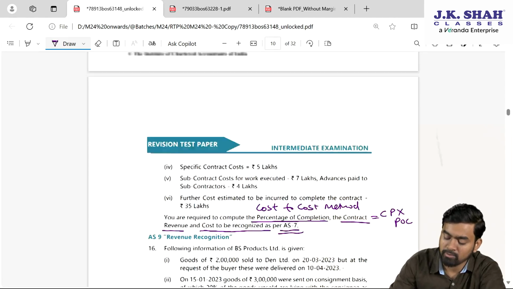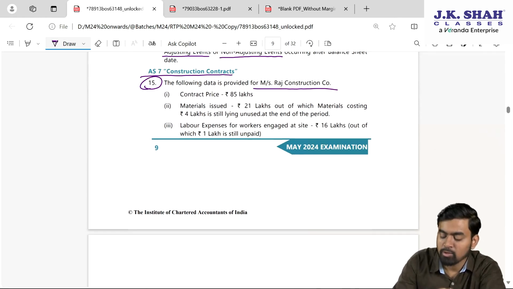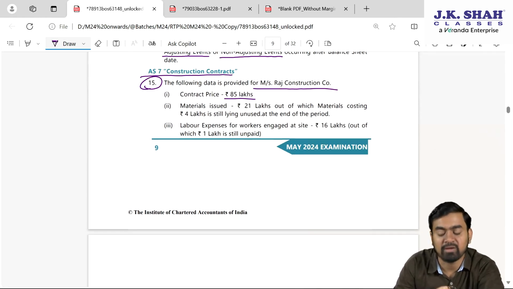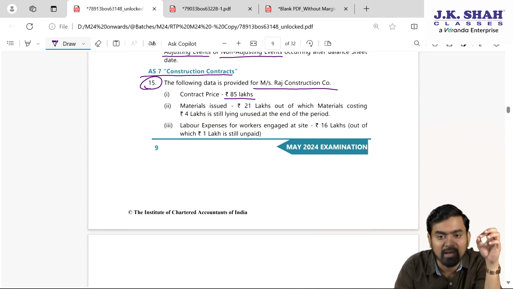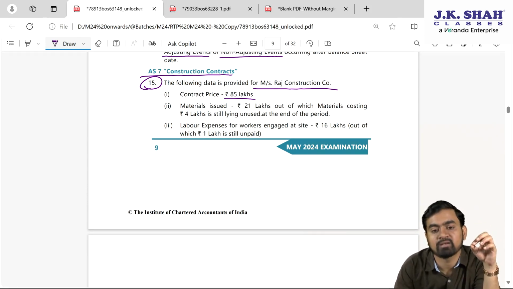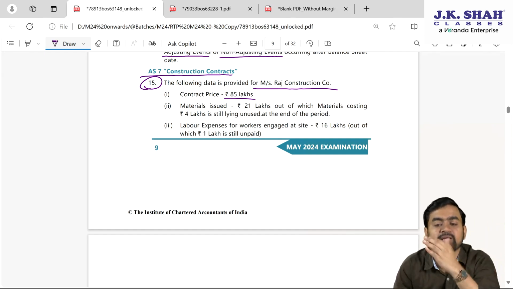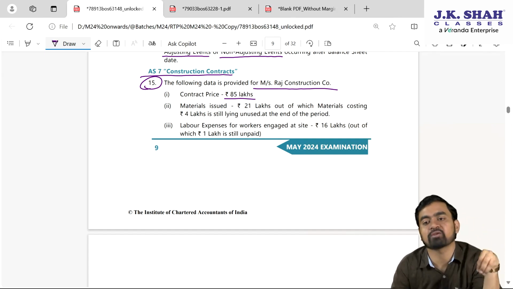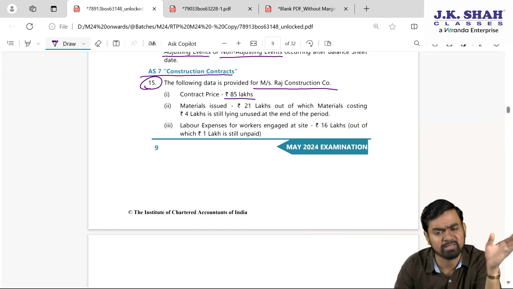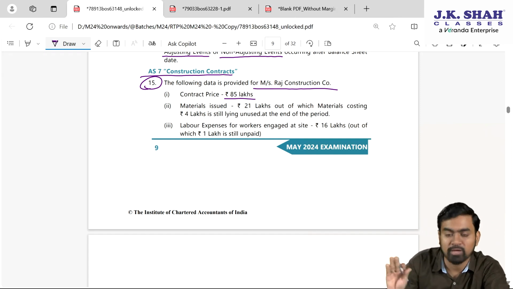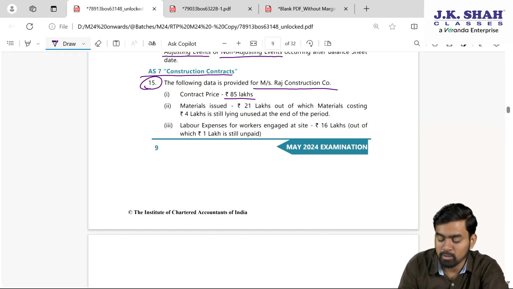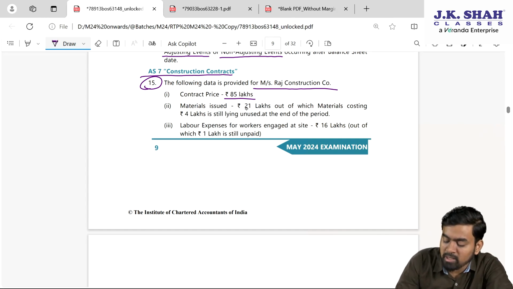As per AS 7, come on, we will read the sum. What it says, contract price they have given 85 lakhs. Done. So contract price, this is the main problem area of AS 7. Contract price we will get over the contract period. How much out of it we can record in first year, second year, third year, that is over the contract term. So contract price is 85 lakh. Okay, we agreed upon. Now here, material issued 21 lakh, out of which material costing 4 lakh is still lying unused.